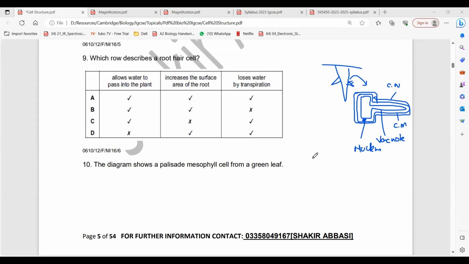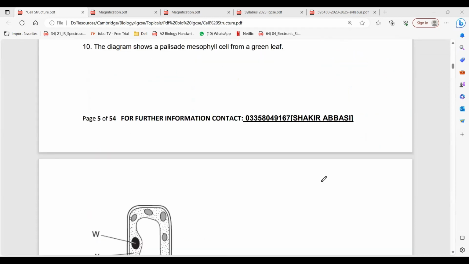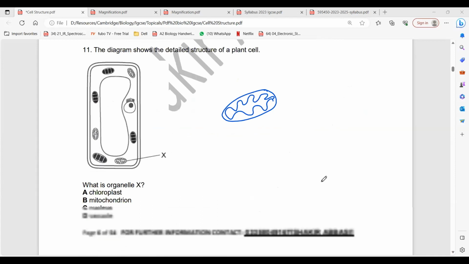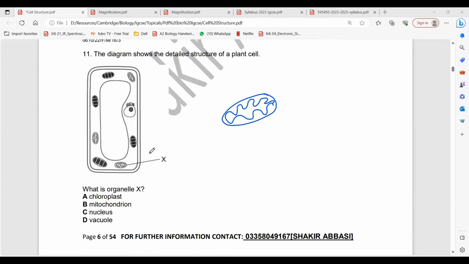B, no? Look, sir, this is also a repeated question, and we have done this. What is X, Ramin? Ramin knows it's mitochondria because it has two membranes and the inner membrane has folds. And this one? Please, why don't you all speak? What's that? Chloroplast. Hassan, you tell me. This one.